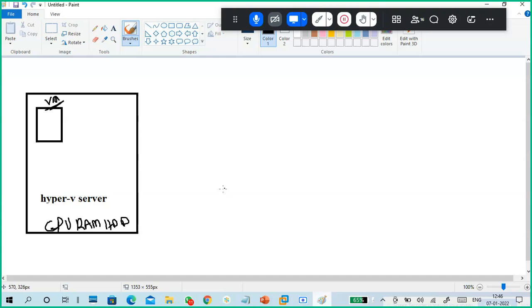In server virtualization, the biggest problem is the user interface. Remember, user interface is a big problem. You won't get much interface access. Okay. How to create a virtual machine?